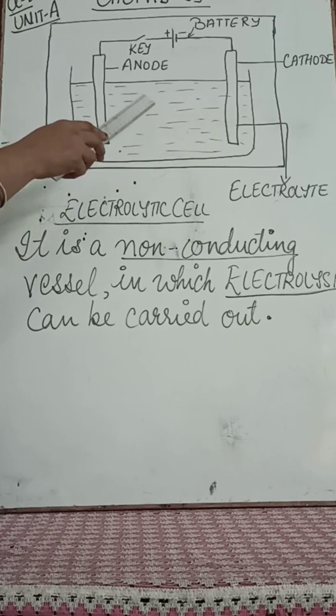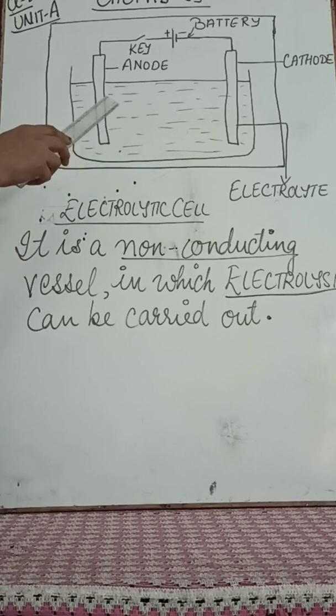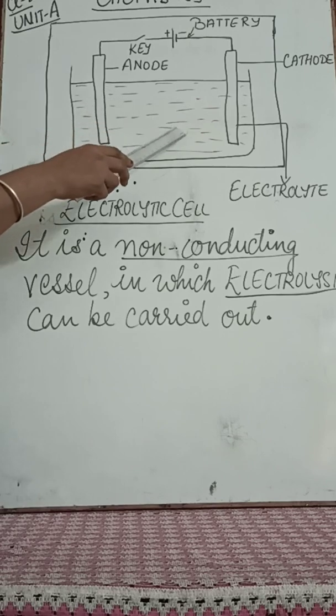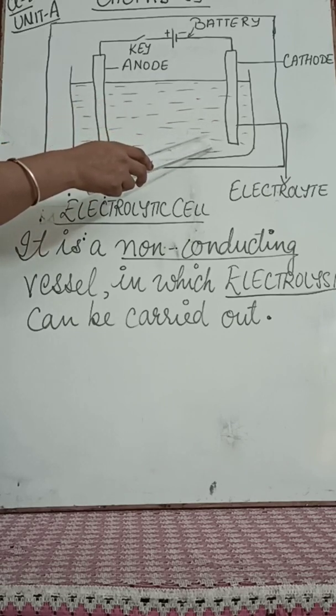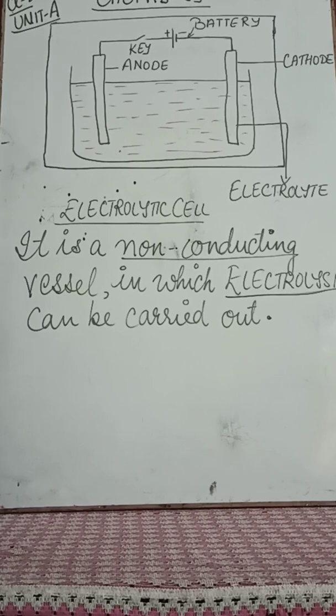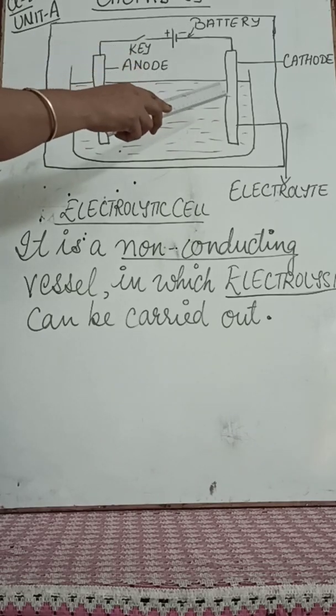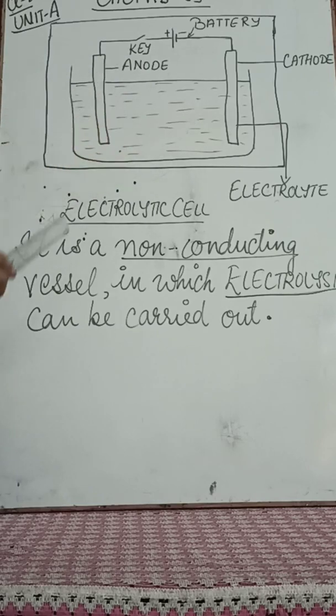They pass into the solution in the form of free ions and are deposited on the other end, right? So this is the process of electrolysis, and let us see what an anode is, what a cathode is, and let us consider them one by one.